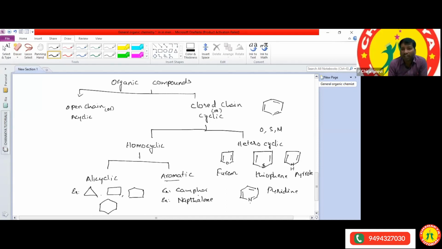Okay, so how can we define the aromatic compounds? The compounds which give a pleasant smell are called aromatic compounds. And they burn with a smoky flame or sooty flame. So we can call aromatic compounds the compounds which give a pleasant smell and which burn with a sooty flame or smoky flame. Now you got the clarity?